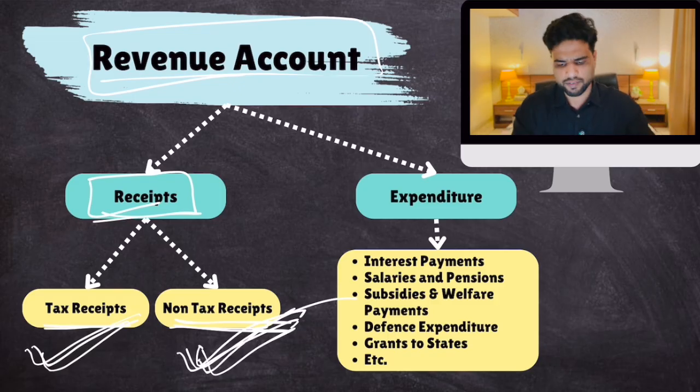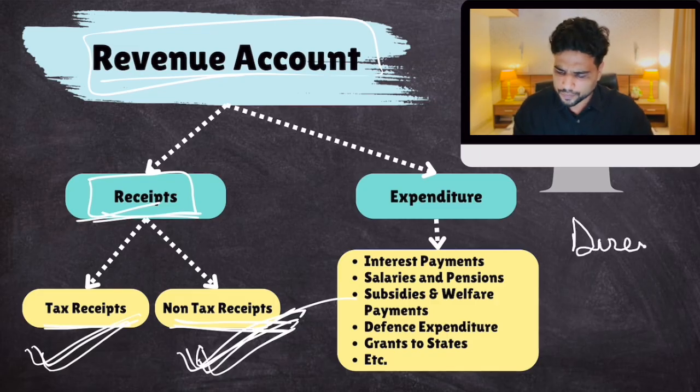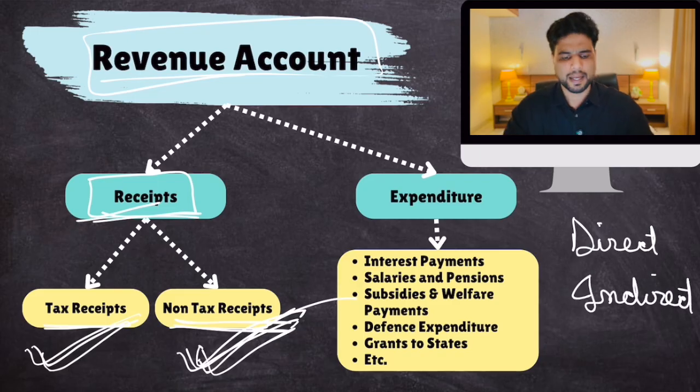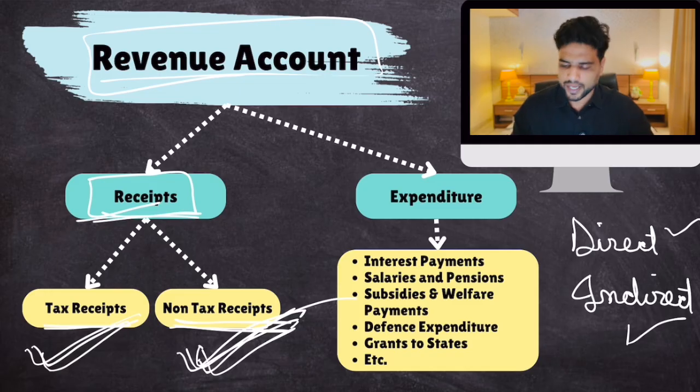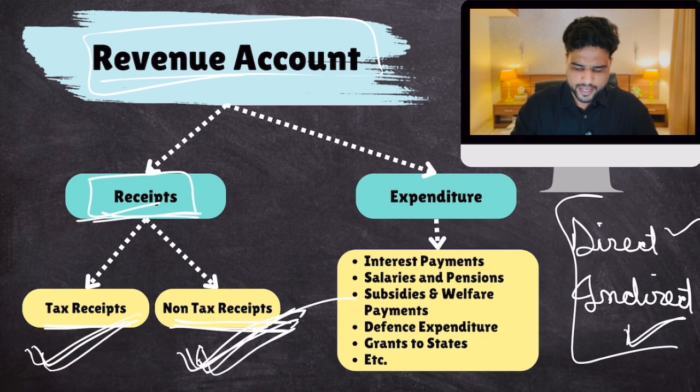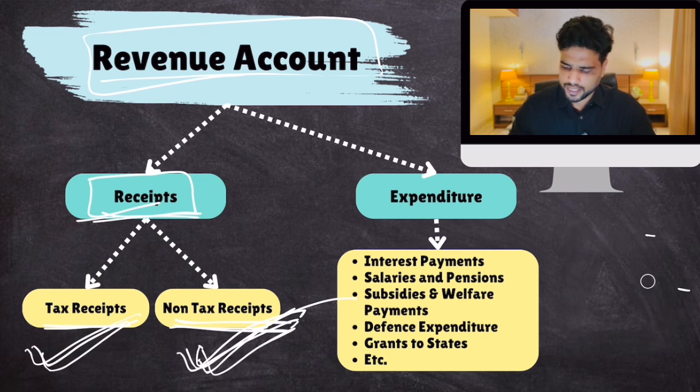So, this is the thing. Very simple. Receipts, tax receipts, non-tax receipts. By the way, taxes are also of two types, direct and indirect, right? Income tax, capital gains tax, corporate income tax, these are direct taxes. GST is indirect tax. Import duty is indirect tax. Okay? Excise duty on liquor and all, indirect tax. Clear? We won't get into this direct indirect difference in detail. We'll focus more on budget. Okay? So this is revenue receipts.